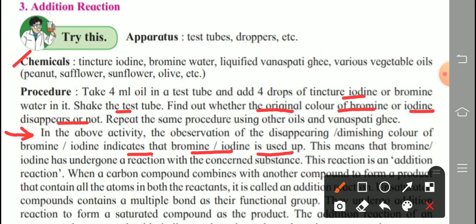This means that bromine or iodine has undergone a reaction with the concerned substance. This reaction is an addition reaction. That is, bromine or iodine is added, which is indicated by the original color of bromine or iodine disappearing, meaning that substance is used up in the reaction.